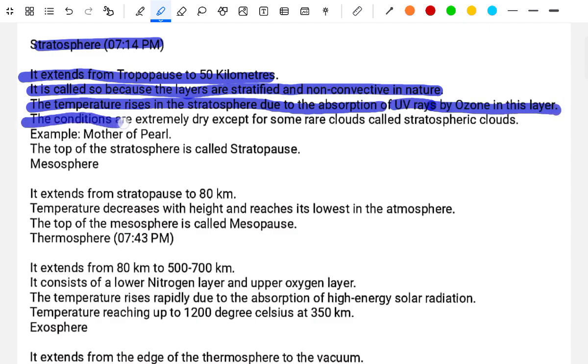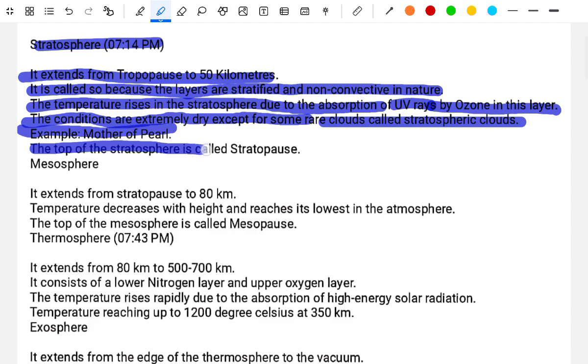The conditions are extremely dry except for some rare clouds called nacreous clouds, for example mother of pearl clouds. The top of the stratosphere is called the stratopause.